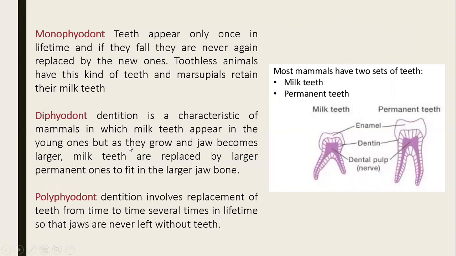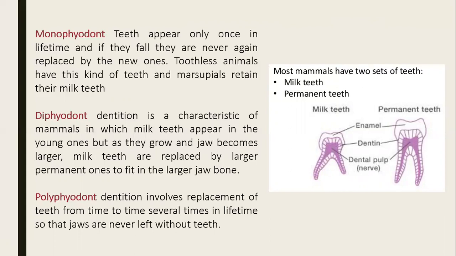Now, based on the arrangement of teeth during their lifetime, it is monophyodont, diphyodont, and polyphyodont. If teeth appear only once in the lifetime, that is monophyodont. Mostly marsupials have this kind of monophyodont teeth.